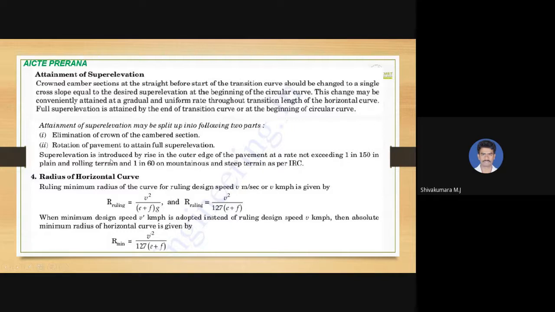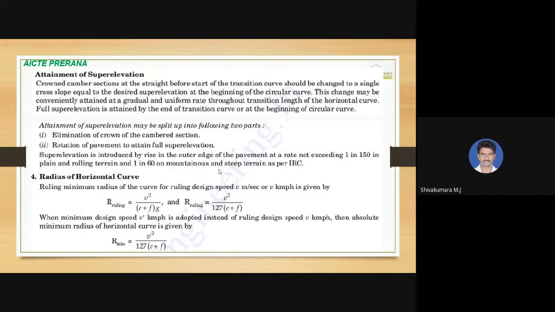Super elevation is introduced by raising the outer edge of the pavement at a rate not exceeding 1 in 150 in case of plain and rolling terrain and 1 in 60 on mountainous and steep terrain. It is according to IRC: 1 in 150 is the rate, and 1 in 60 in case of mountainous and steep terrain. So that is attainment of super elevation.